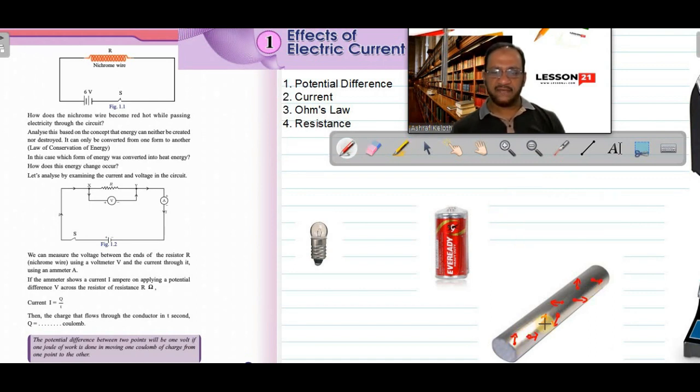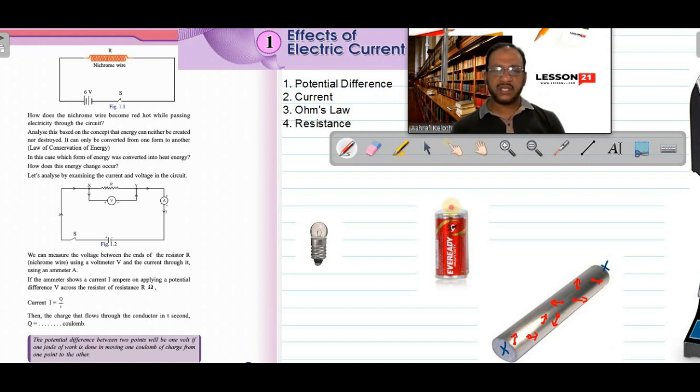If you want to make the flow of electron in one direction and to get an electric current, flow of charges, we need to create a potential difference between these two ends. If you can create a potential difference between these two ends of the aluminum rod, we can make the flow of electron in one direction. And a cell or a battery is a device which can produce potential difference.